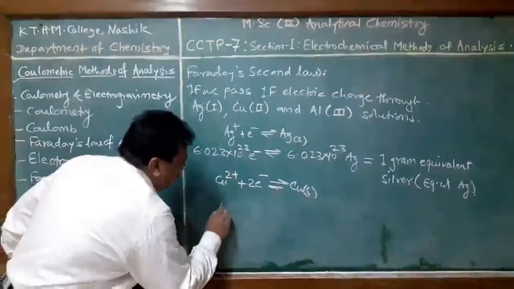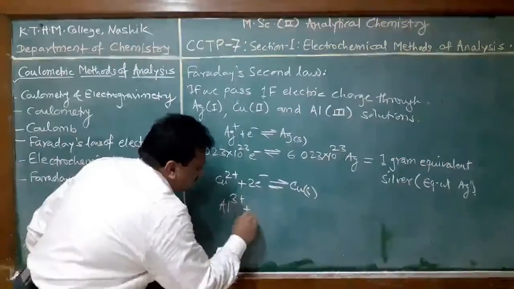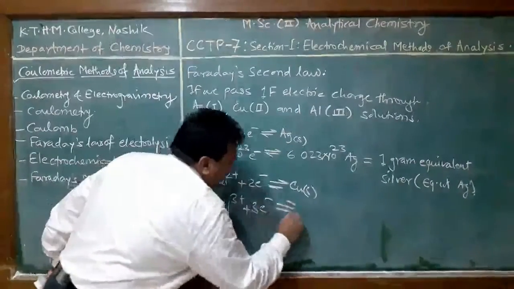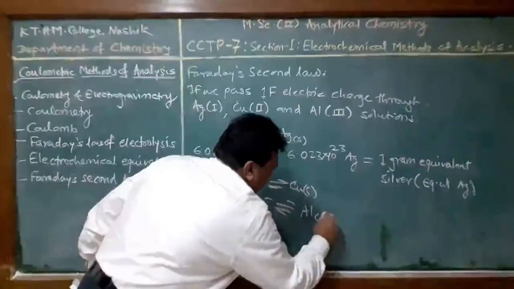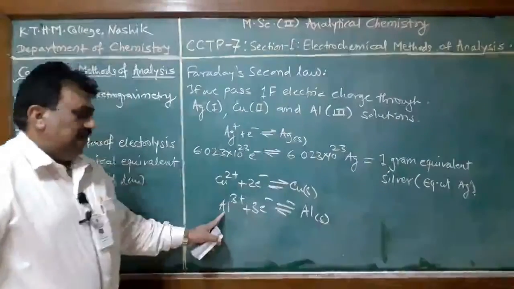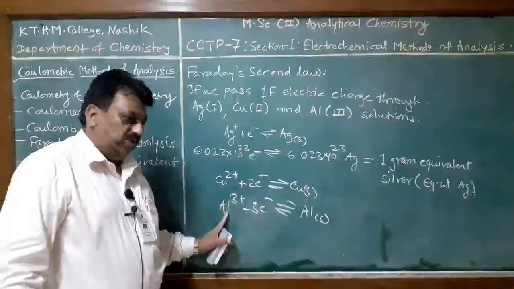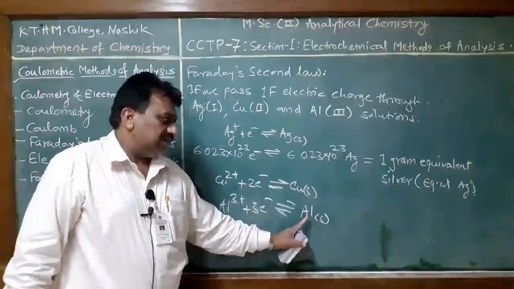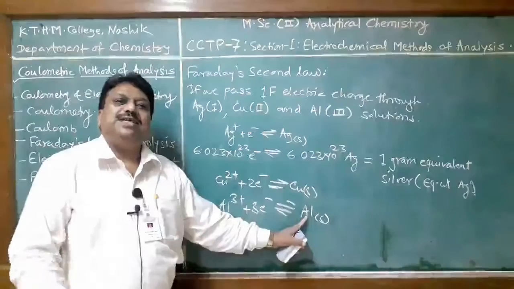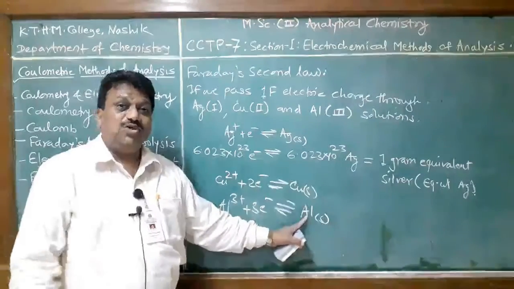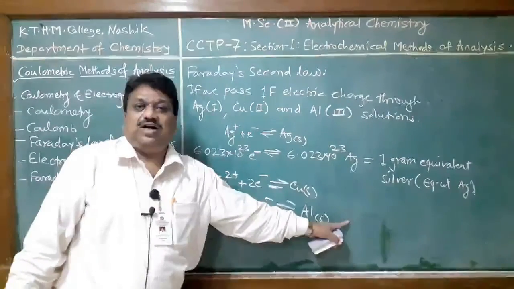Similarly, for aluminum, Al3+ plus 3 electrons gives solid aluminum. When 1 mole of electrons reacts with aluminum, 1/3 mole of aluminum is deposited. 1/3 mole means the equivalent weight of aluminum.